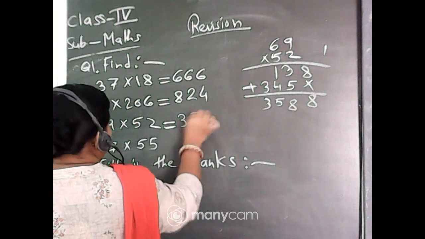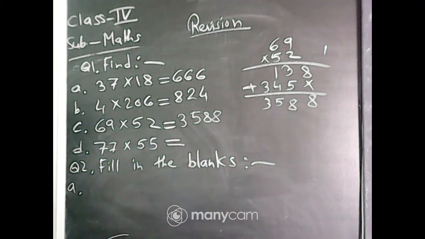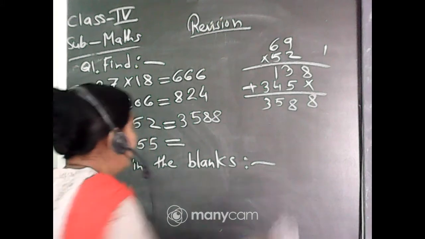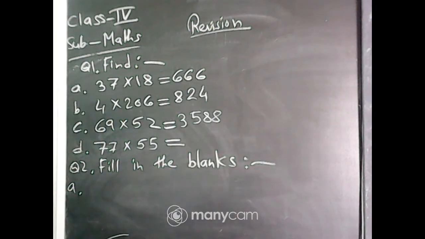So 3588. Now multiply the next one. Students, quickly multiply and tell me the answer. You are not multiplying. Rather, I am doing the sums. Multiply the next one and tell me the answer.